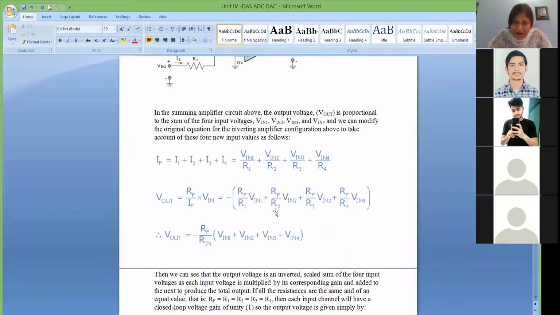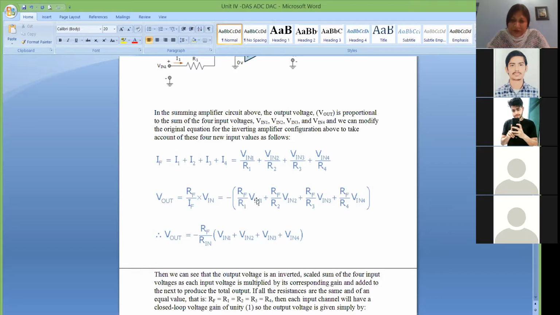So it is RF by R2 for V3. So it will be the combination, or summing, of all the 4 inputs. Is it clear? Gain for this particular input is RF by R1. This will be RF by R2, RF by R3, and RF by R4.